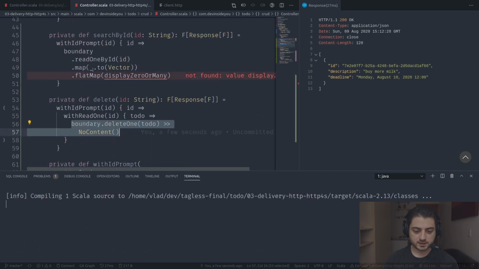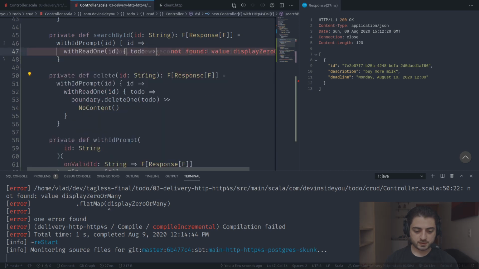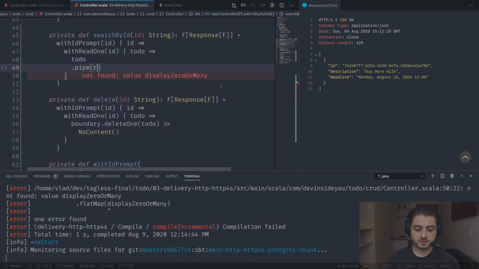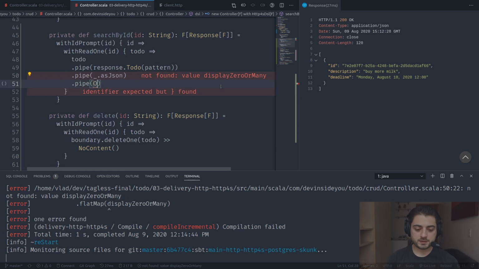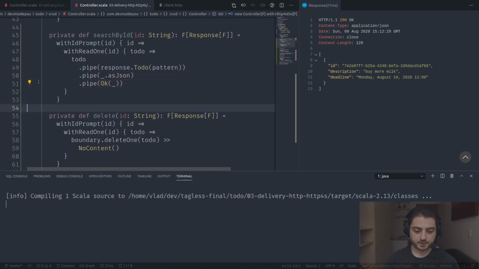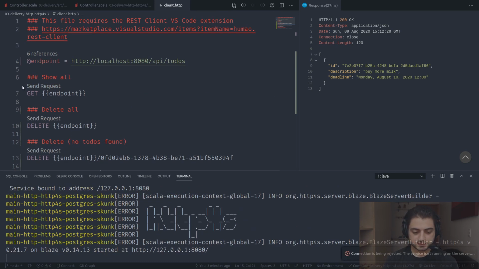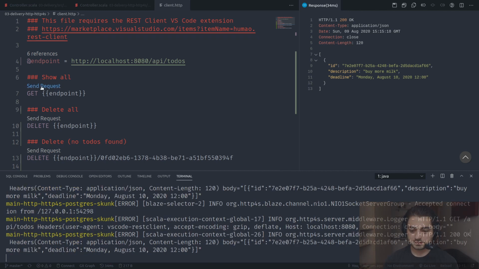Okay, so this is a delete. Let me grab this, go here, and we're just going to do what I said before, response to-do pattern, pipe as JSON and pipe into, okay, like this. All right, so now we should be able to search by ID. If we do show all, it's not ready yet. Okay, there we go. And now we're going to have a search by ID.